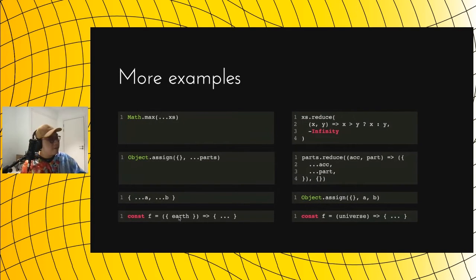I've seen people writing xs.reduce and then passing in a comparing reducer, with a default value of negative infinity. This is basically just Math.max spreading xs. Math.max is less powerful because all it can do is get the maximum value given the arguments. However, the reduce version is more powerful because reduce can literally do anything that a for loop can do.